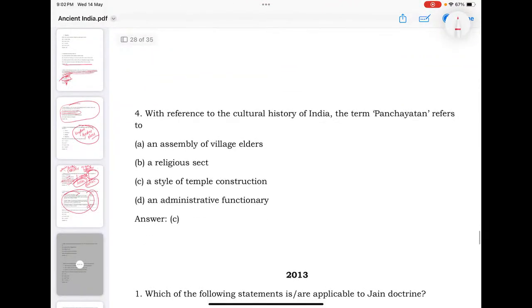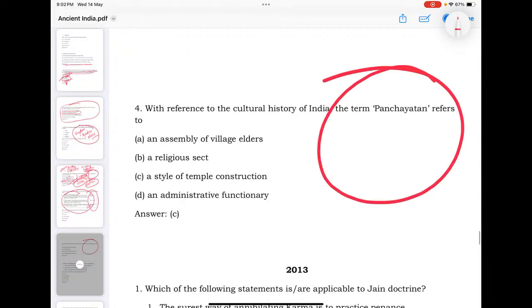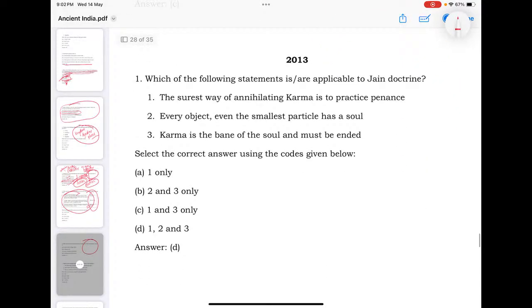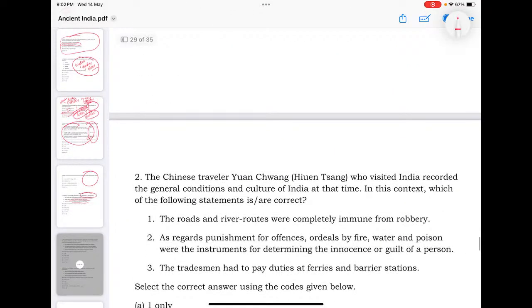With reference to cultural history, Panchayatana, again, you know that it is a style of temple construction. Then what is applicable to Jainism or Jain doctrine? The surest way of annihilating karma is to practice penance. Every object, even a small particle, has a soul. Karma is the bane of the soul and must be ended. All are correct regarding Jainism.